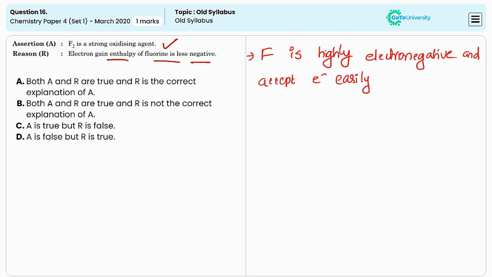elements like chlorine. So both these statements are correct, but the second one is not a correct explanation for the first statement. So we can say option B is the correct answer.